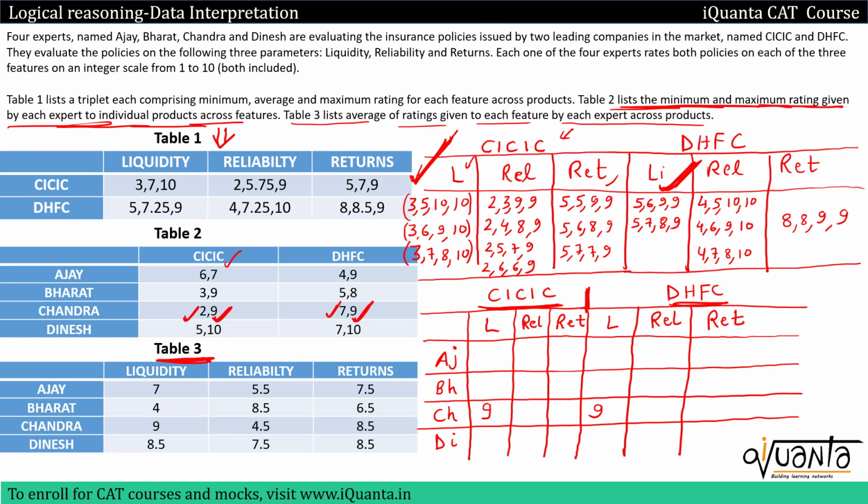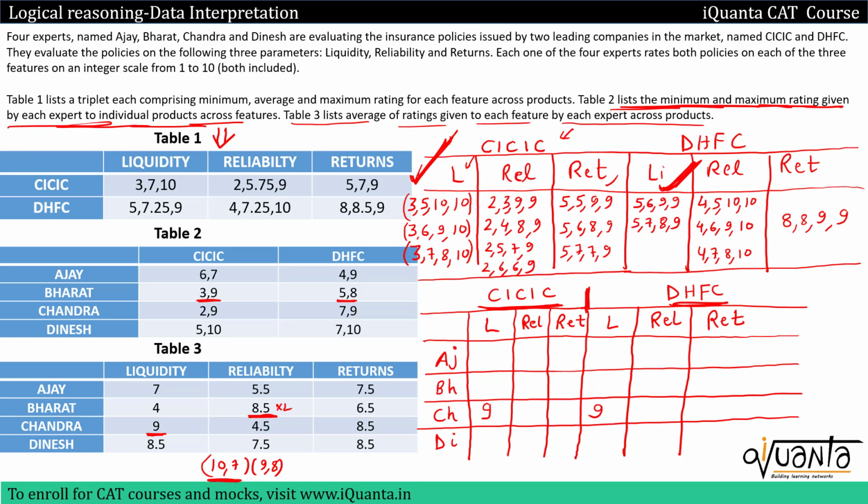So we'll keep underlining whatever we have gone through. We have gone through Chandra and liquidity. If I go to Bharat and then reliability, I'll have to check his minimum maximum scores as well. So Bharat's minimum maximum is here for CICIC, minimum maximum for DHFC is here. So he also has average rating 8.5 in reliability. So the sum of his ratings in reliability should be equal to 8.5 into 2, that means 17. So 10, 7 could be a possible pair having sum 17, 9, 8 could be a possible pair.